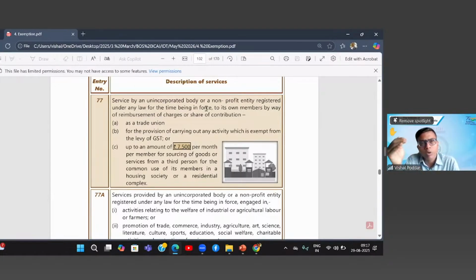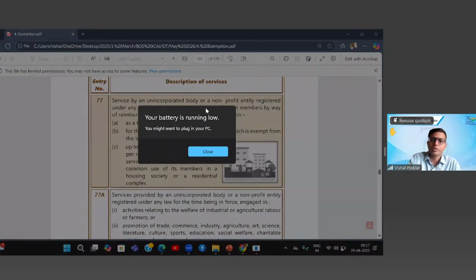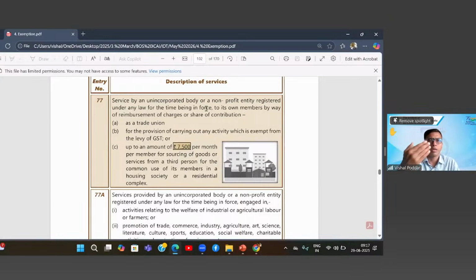Now, your question is, what if the builder is doing it? Now, here there are two possibilities. One, the builder is doing it by himself, like it happens in the initial years when the builder has just sold off the flats. Some flats are still with the builder. So in the initial 2-3 years, till the society becomes fully functional, the builder does it at his end.